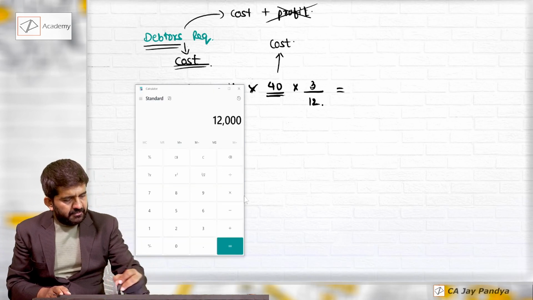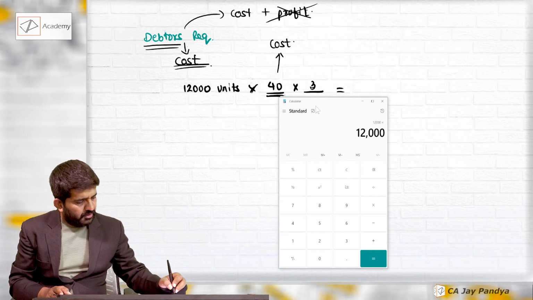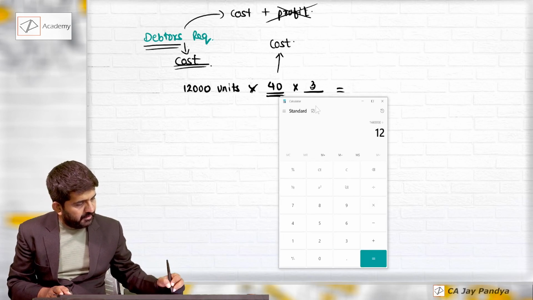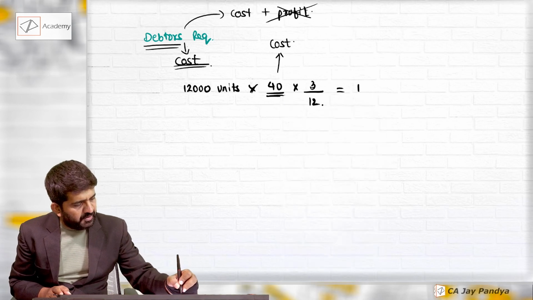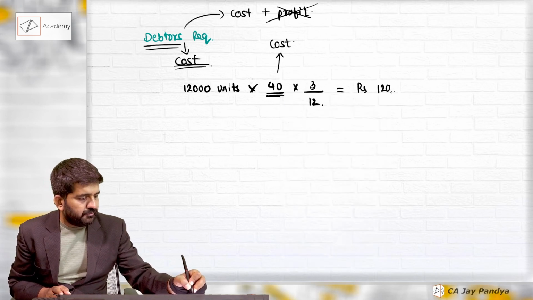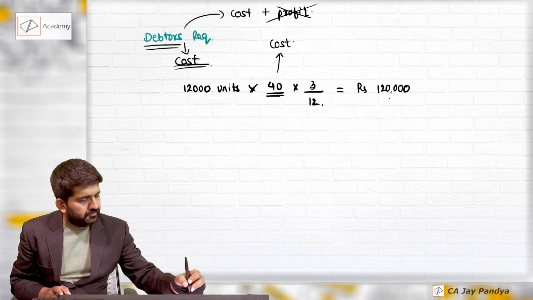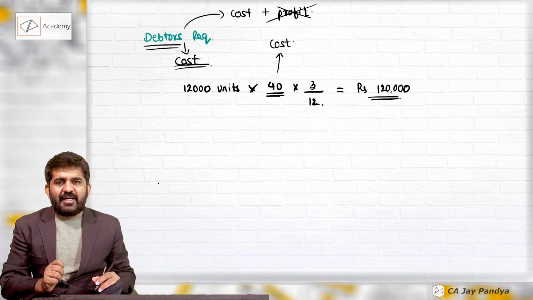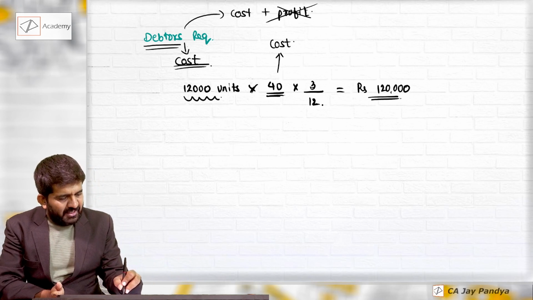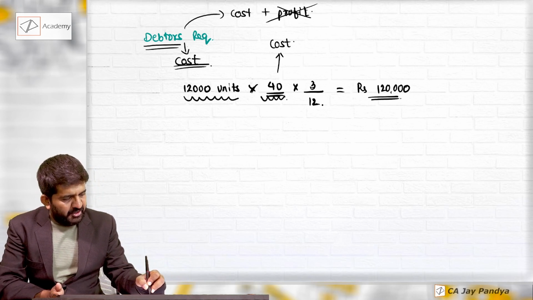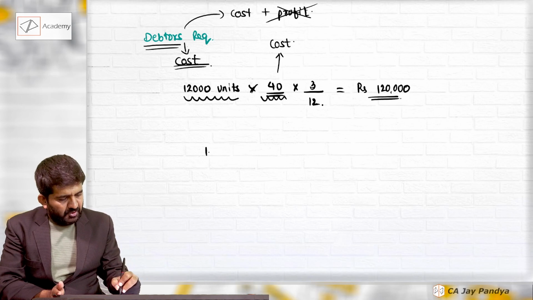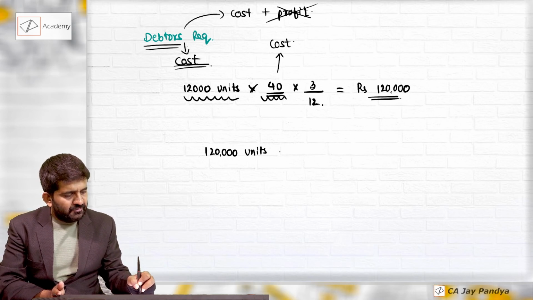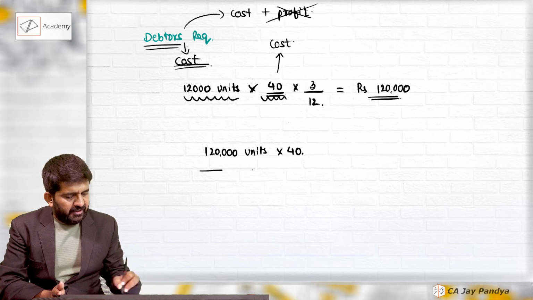12,000 units into 40 into 3 divided by 12, which is rupees 1,20,000. Try to understand this. 1,20,000 units into 40. What is this?